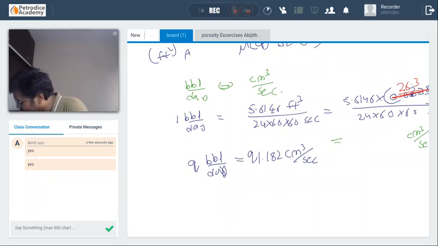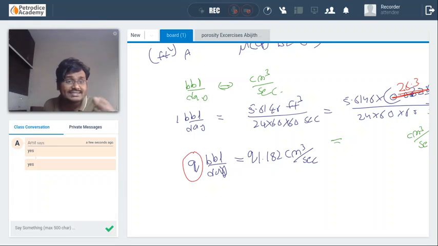When you are substituting in the above formula, the Q that we are assuming is in barrel per day. So whenever we are substituting it in the equation, we need to substitute the Q value in barrel per day. We are just converting the outer units to centimeter cube per second so that it will cancel out.